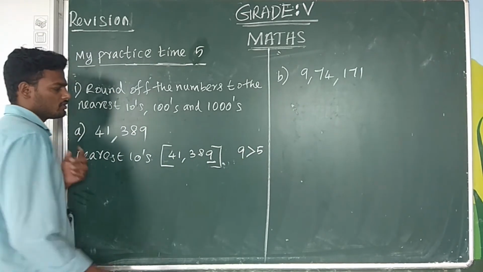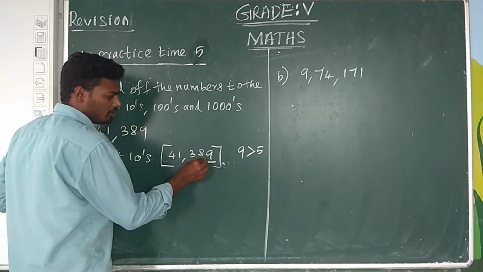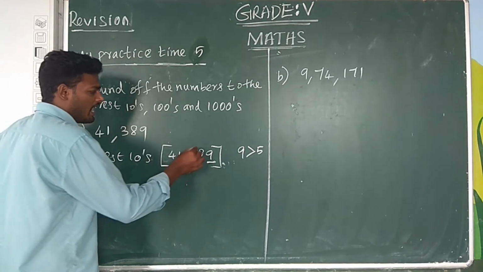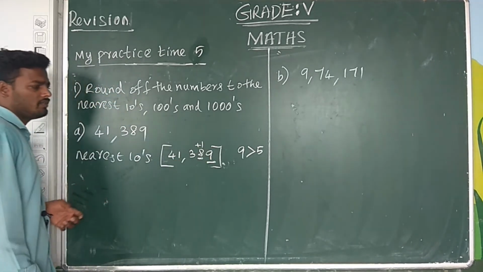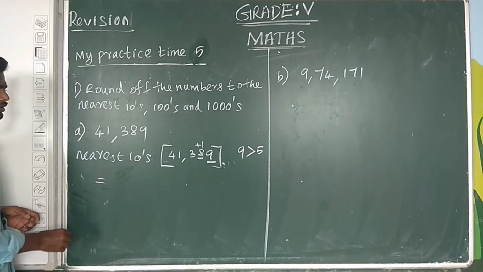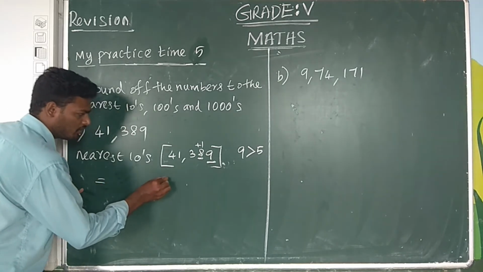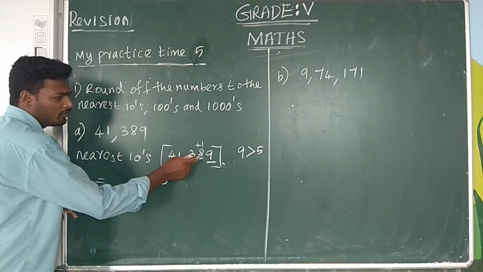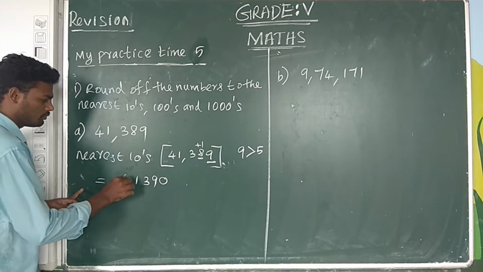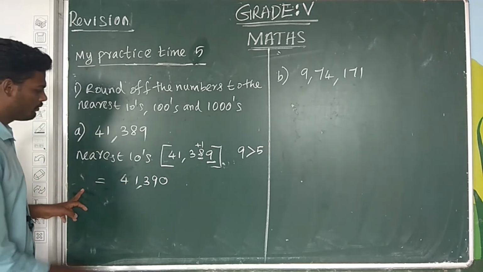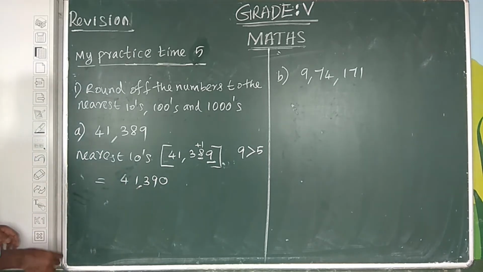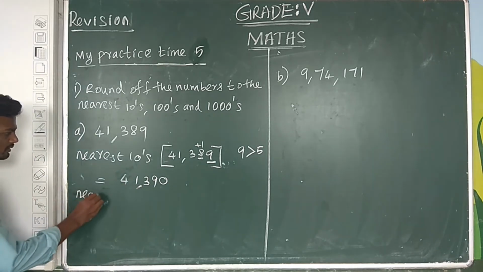So in the tens place we add 1. Therefore, for the nearest tens, the ones place value is 0, the tens place is 8 plus 1, which is 9, then 3, 1, 4. Therefore 41,390.